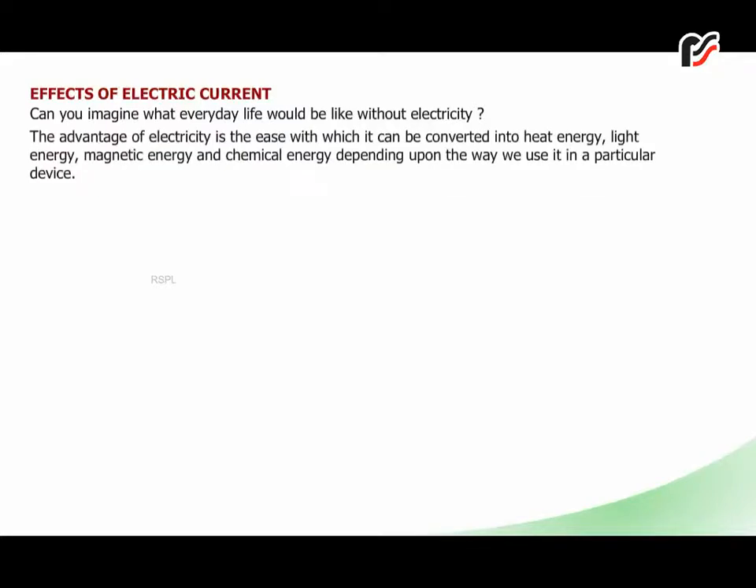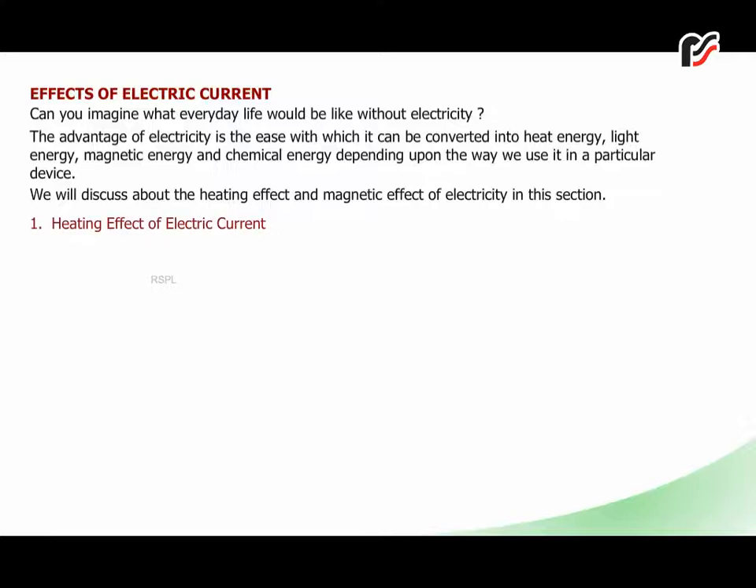Effects of electric current. Can you imagine what everyday life would be like without electricity? The advantage of electricity is the ease with which it can be converted into heat energy, light energy, magnetic energy, and chemical energy depending upon the way we use it in a particular device. We will discuss the heating effect and magnetic effect of electricity in this section.